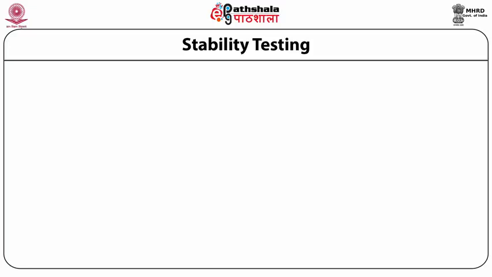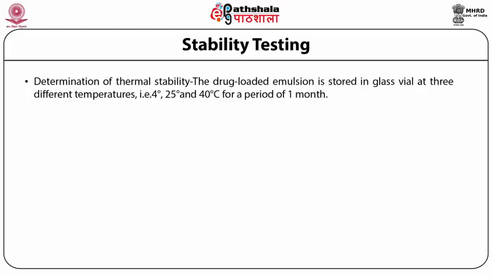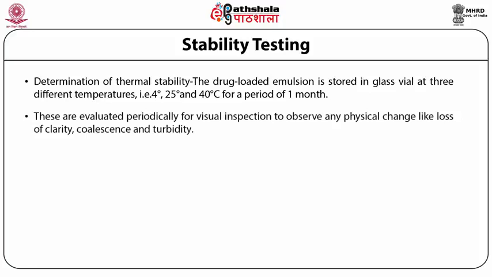The third stress condition studied is thermal stability. The drug-loaded emulsion is stored in a glass vial at 3 different temperatures such as 4°, 25° and 40° centigrade for a period of 1 month. These are evaluated periodically for visual inspection to observe any physical change like loss of clarity, coalescence, or turbidity.